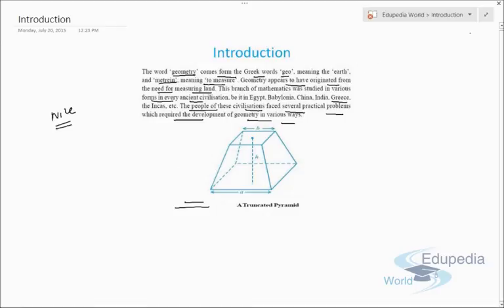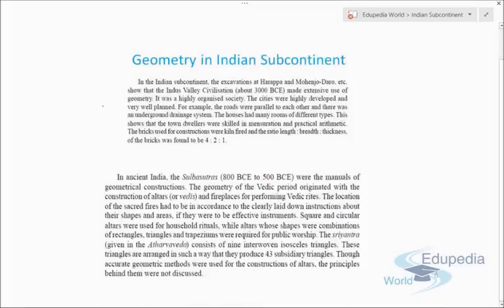So let's move on to the next topic, which is geometry in the Indian subcontinent. Now, in the Indian subcontinent, you must have learned in history also, there was a very well cultured civilization, that was Harappa and Mohenjo-daro civilization, also known as the Indus Valley civilization.